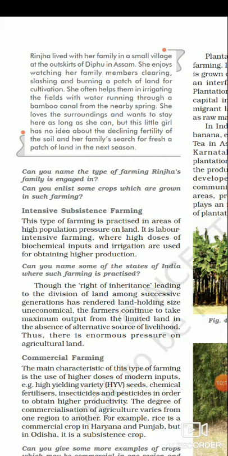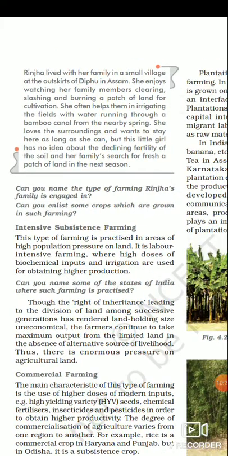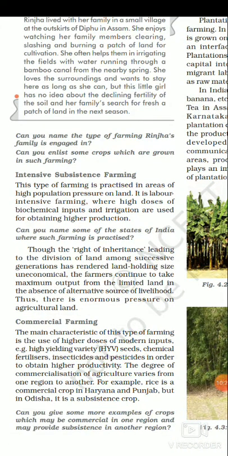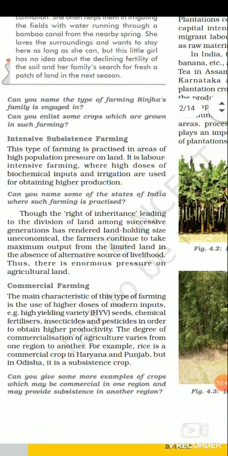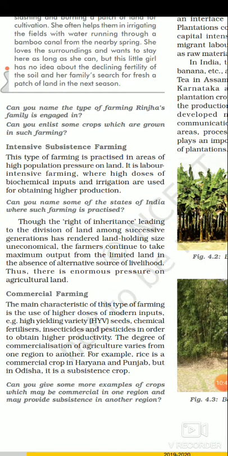This type of farming is practiced in areas of high population pressure on land. It is labor intensive farming. It requires high doses of biochemical inputs, and irrigation is used for obtaining higher production. Then comes commercial farming. The main characteristic of this type of farming is the use of higher doses of modern inputs: HYV, high yielding variety seeds, chemical fertilizers, insecticides, and pesticides in order to obtain higher productivity.